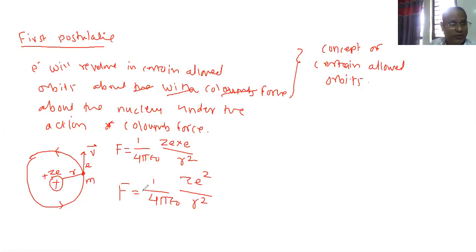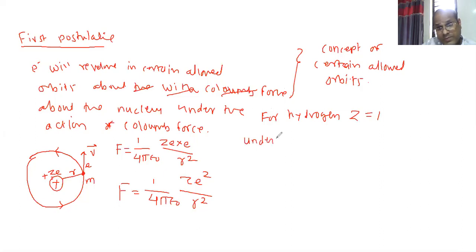So this is your Coulomb force. But if you are taking the value for hydrogen, because the Bohr model is applicable for the hydrogen atom, so for hydrogen, what is the value of Z? 1. For hydrogen, Z is 1. And that is the action of Coulomb force, meaning there is a centripetal force acting. So it is under equilibrium. Equilibrium means stable condition.